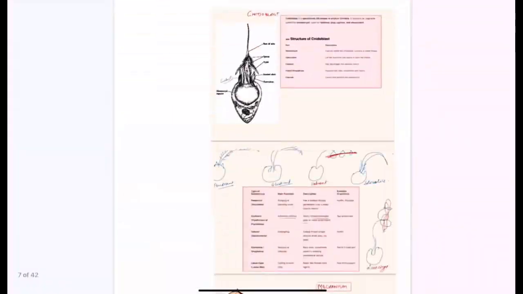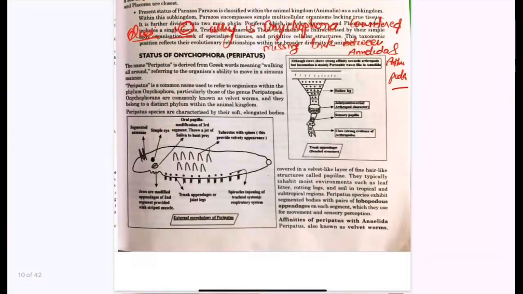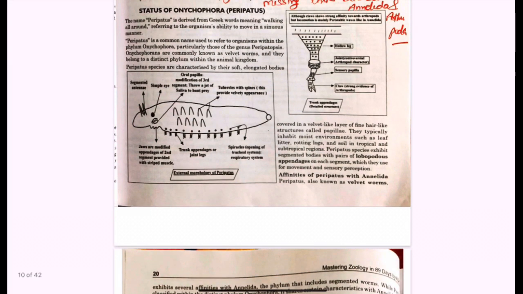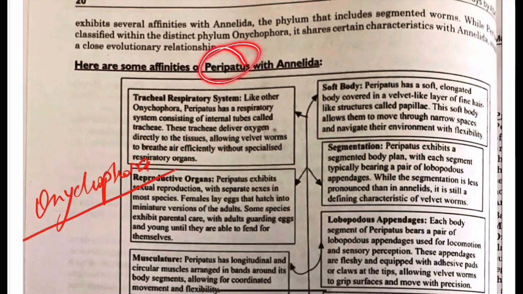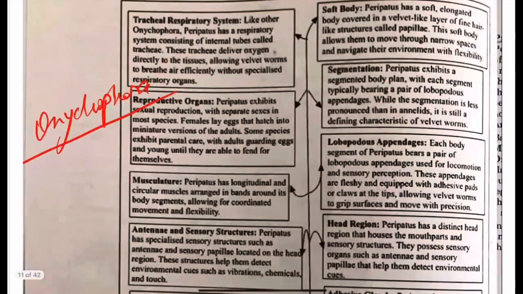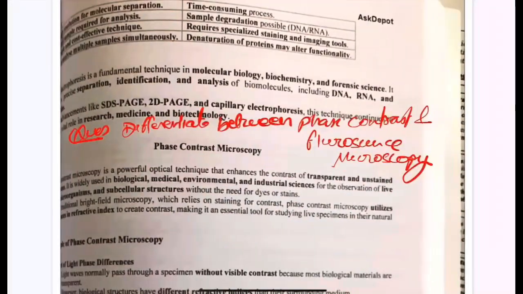Next is a question about the phase contrast and fluorescence microscopy. Yes, this is a question where you will again draw the proper diagram, and this is about the content regarding the onychophora. A proper diagram is given. You can refer to this diagram from the book, and there are various points you will write down in point manner. This onychophora is also called a peripatus. There is a mention of affinities. As I said, there are various affinities, so you have to mention the affinities, and you can mention the features. This is the manner in which you will explain it as a connecting link.